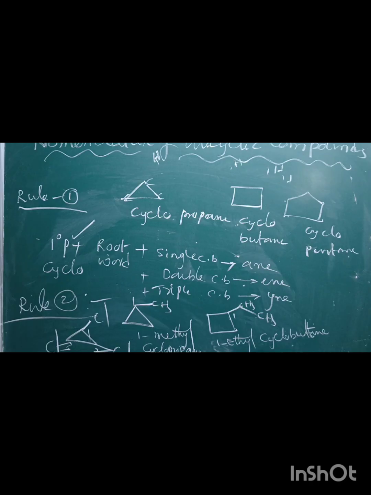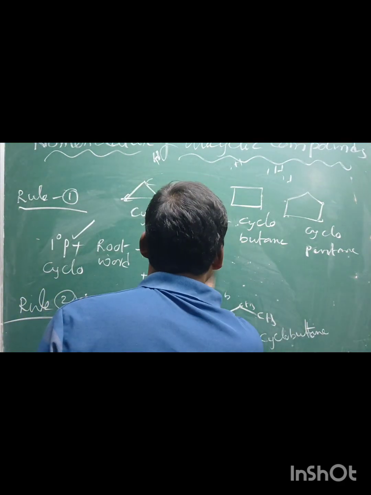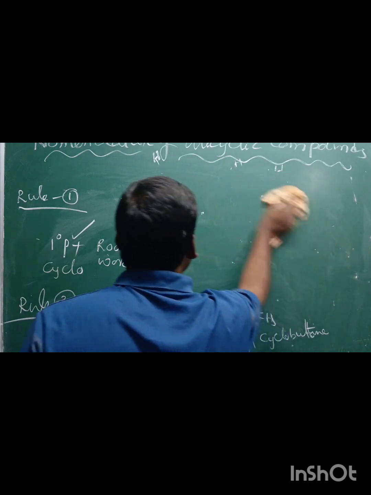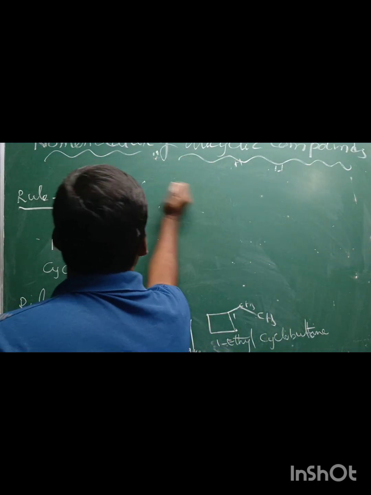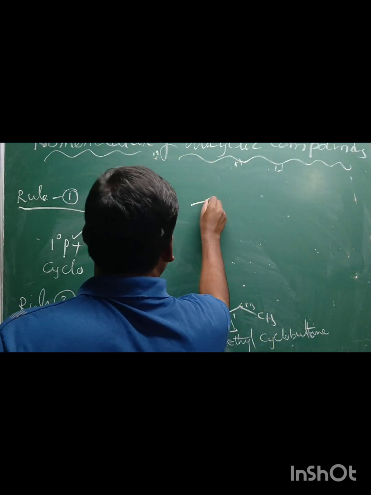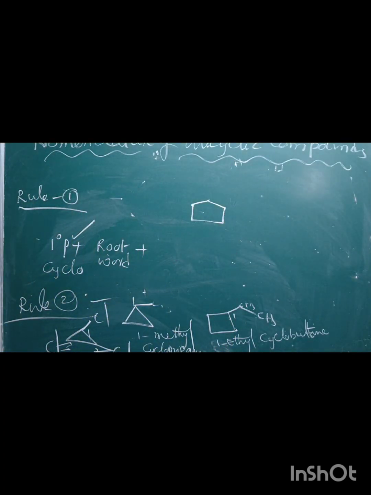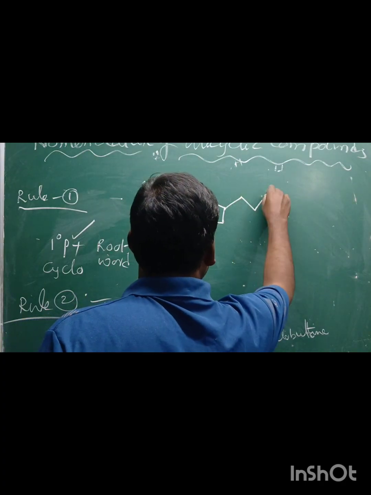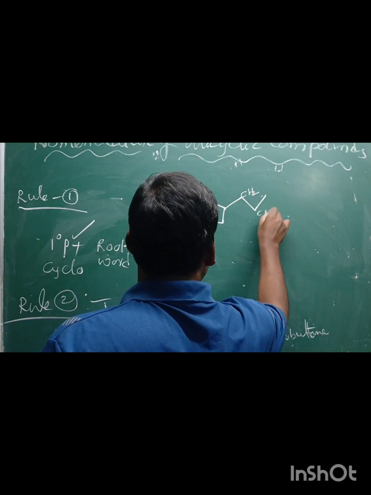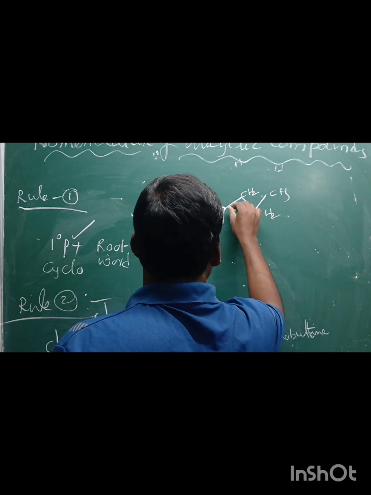All other rules relating to the aliphatic or acyclic are then followed. For example, here cyclopentane. In the cyclopentane containing CH2, CH2, CH3.